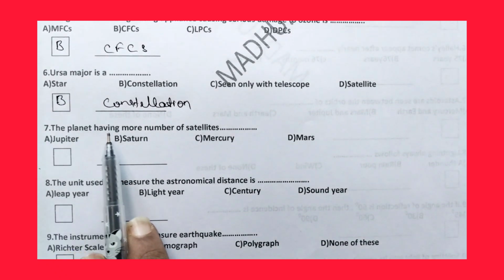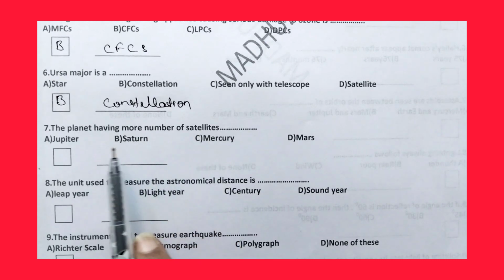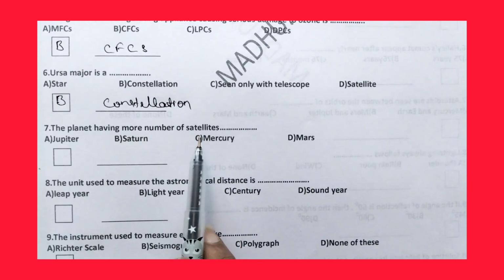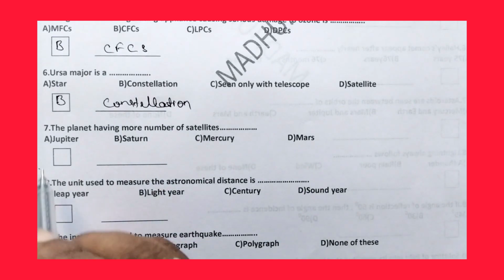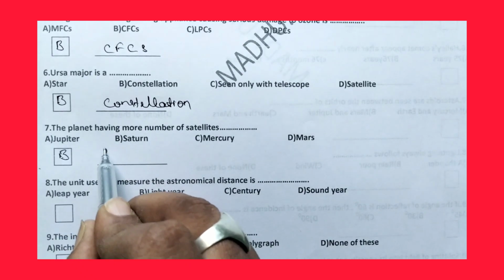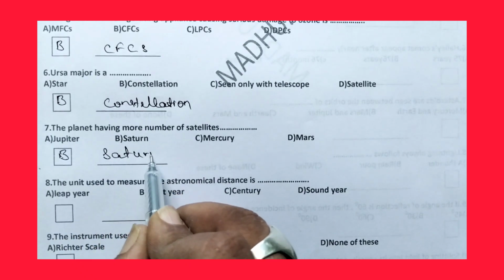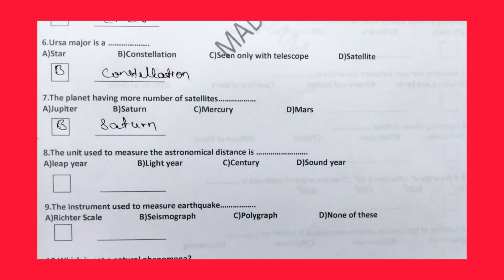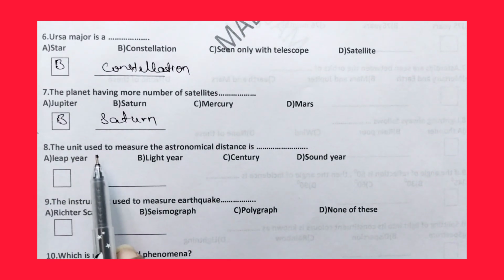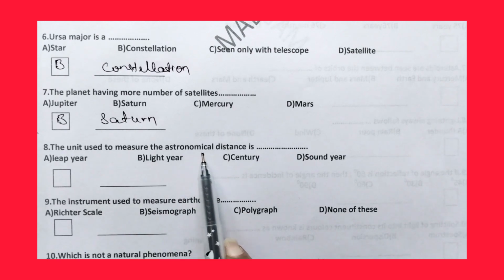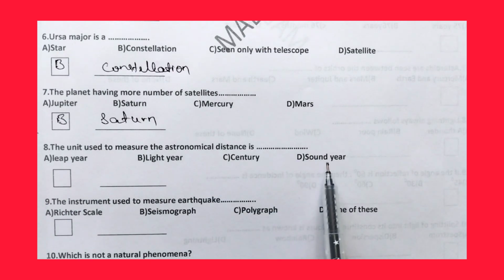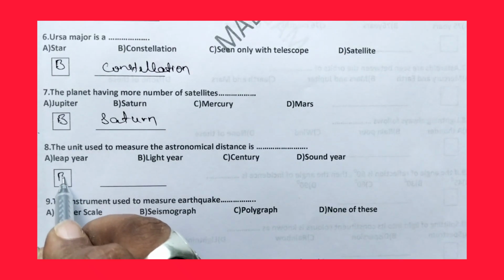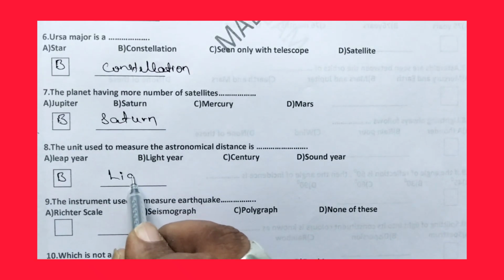Next, coming to the seventh question. Which is the planet having more number of satellites? Jupiter, Saturn, Mercury, Mars. The right answer is option B, that is Saturn. Next, coming to the eighth question. The unit to measure the astronomical distance is leap year, light year, century, sound year. The right answer for this question is option B, that is light year.